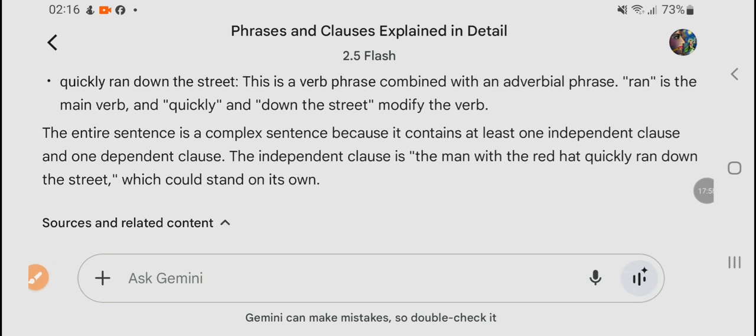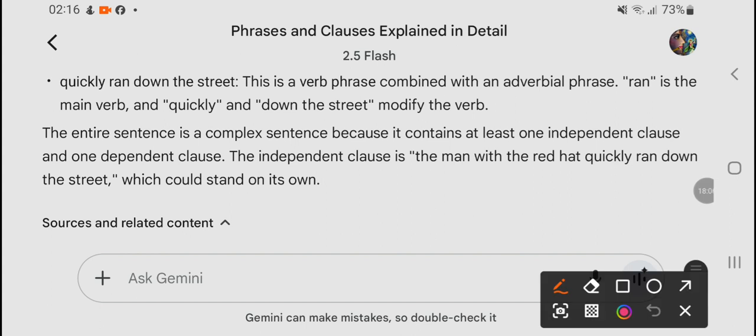Now, quickly ran down the street. Quickly ran down the street, an activity is going on, as you can imagine. So this is the verb phrase. It is a verb phrase because ran is combined with an adverbial phrase. And what is the adverbial phrase? Ran is qualified by quickly. Ran is the main verb, and quickly and down the street modify the verb.